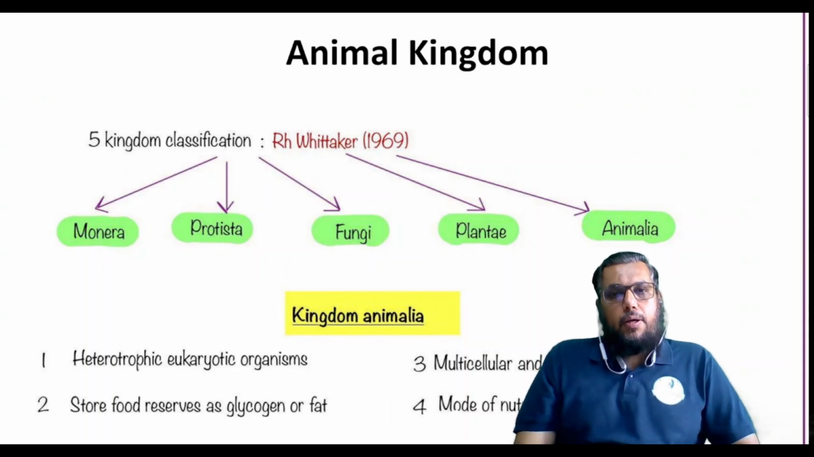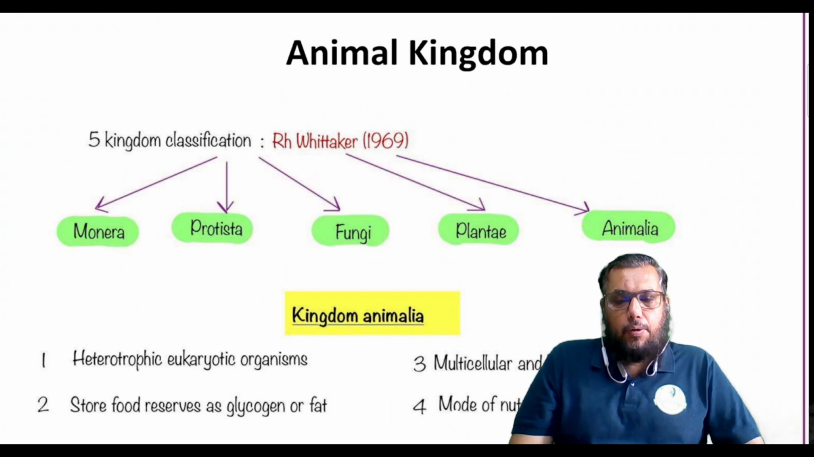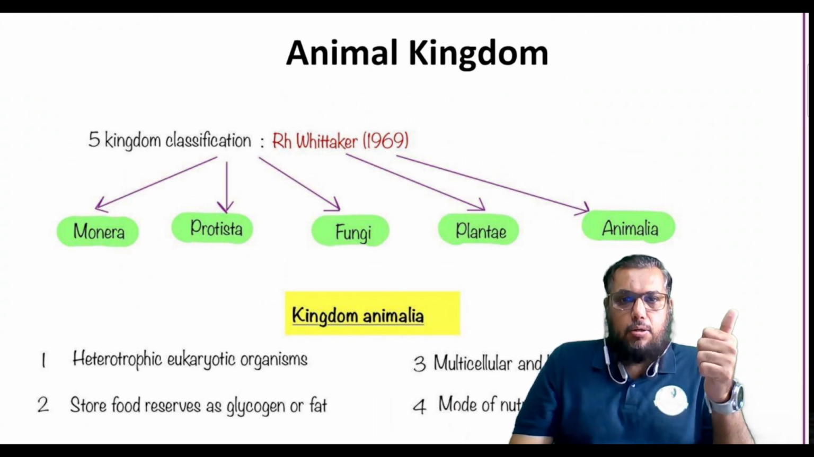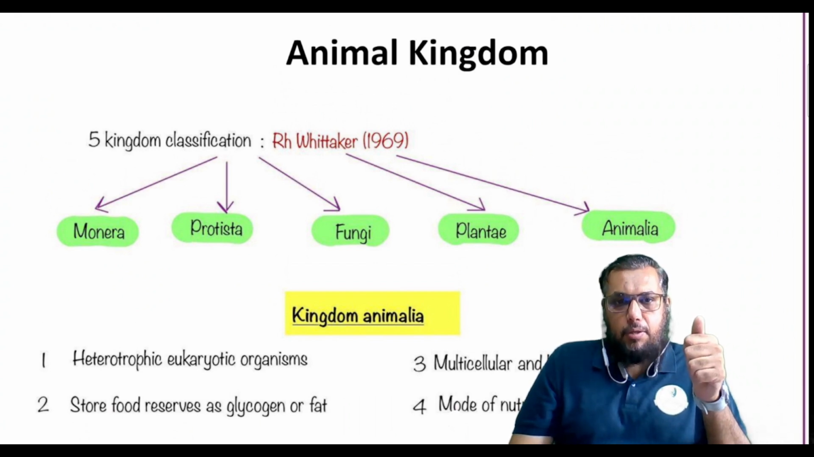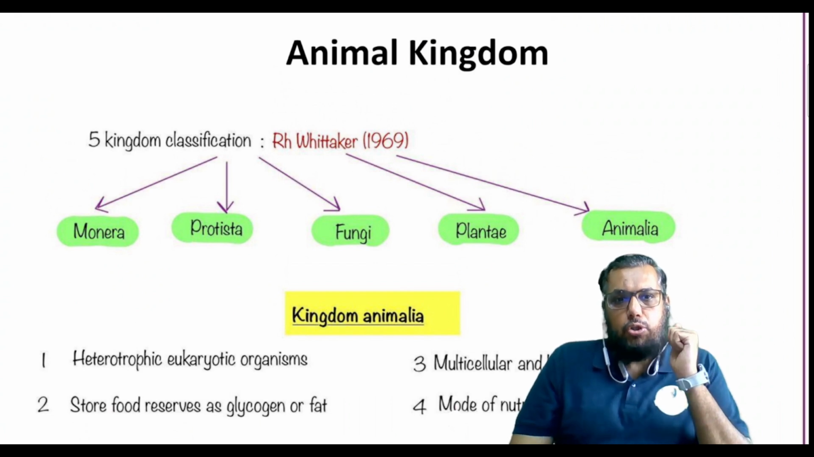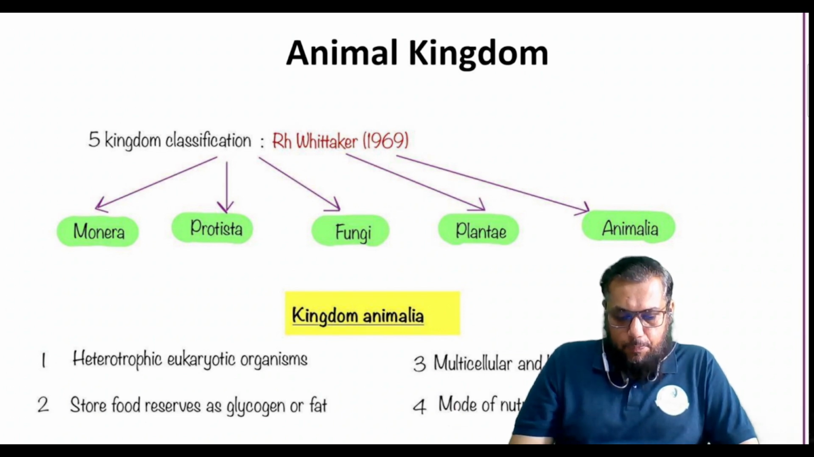So, as you know, in the five kingdom classification that was given by R.H. Whittaker, we divide the living world into five kingdoms: Monera, Protista, Fungi, Plantae, Animalia. The fifth kingdom, Kingdom Animalia, is exclusively for eukaryotic organisms which are heterotrophic. They depend upon others for their food.